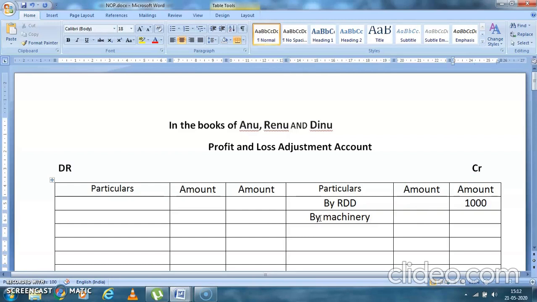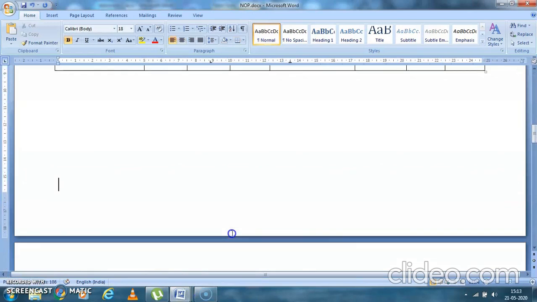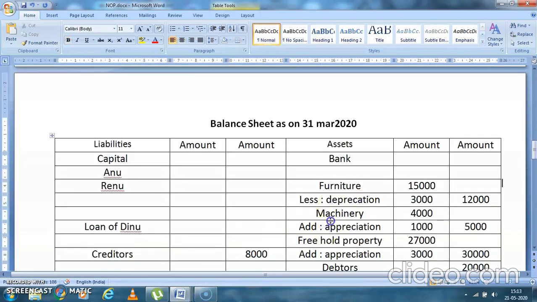Yes, how much was machinery increase? 1,000. And then you have freehold property by 3,000. And then there was decrease in furniture. Yes, furniture was decreased by 3,000. Okay, students, can you see that we have done all the entries? See, for depreciation, furniture.